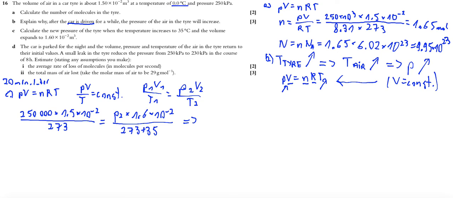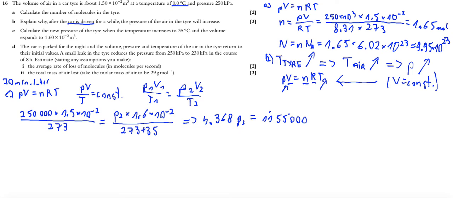So here you have to solve it: 1.6 times 10 to the power of minus 2 times 273 is 4.368 times P2, which is equal to the sum of 273 and 35, which is of course 308, times 250,000 times 1.5 times 10 to the power of minus 2, which gives 1155 and 3 zeros.